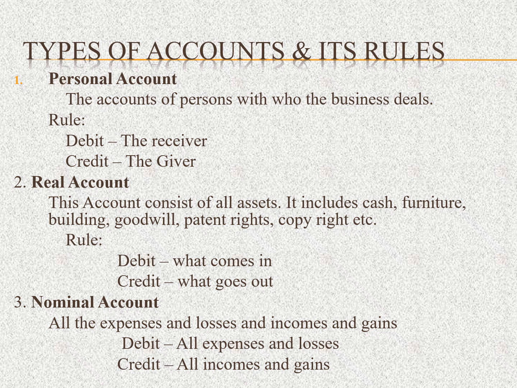For example, the rent paid. Rent is a nominal account, commission is a nominal account, interest is a nominal account, discount is a nominal account. So in the example of rent paid, rent is your expense. Rent paid means the cash is paid, that's your expense. So the rent account is debited now. So you can identify this concept, that is the rules and types also.